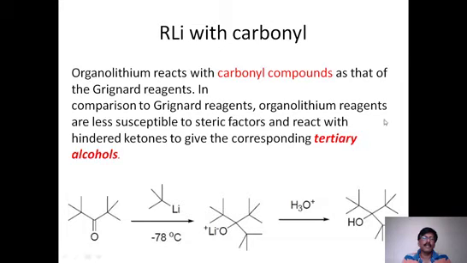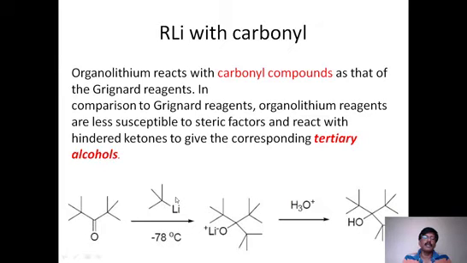When they react with ketones, it is almost similar to the reaction of ketones with Grignard reagent. So Grignard reagent and alkyl lithium both react in a similar way to generate tertiary alcohols. So here this is tertiary butyl lithium at minus 78 degrees centigrade. When this reacts with carbonyl, what happens?